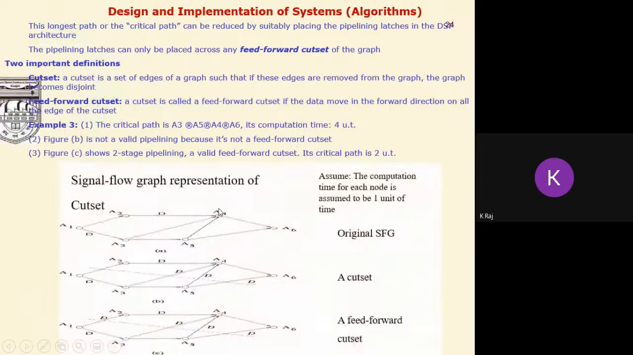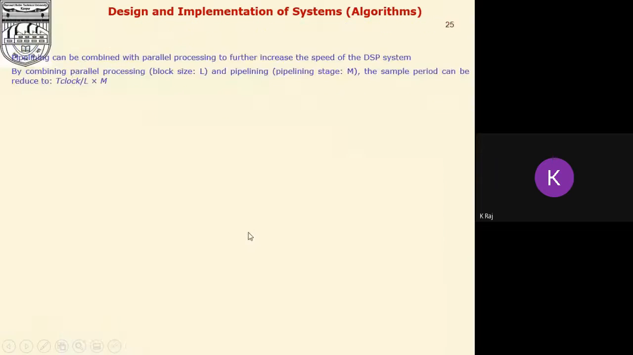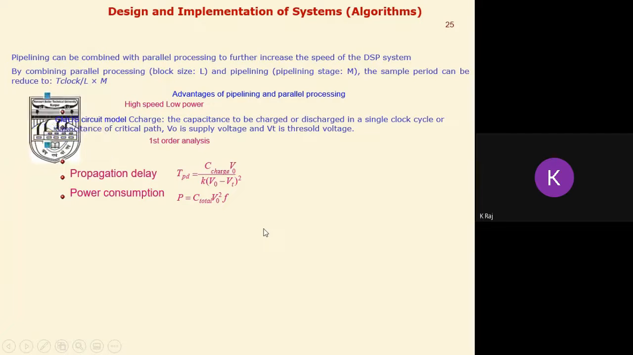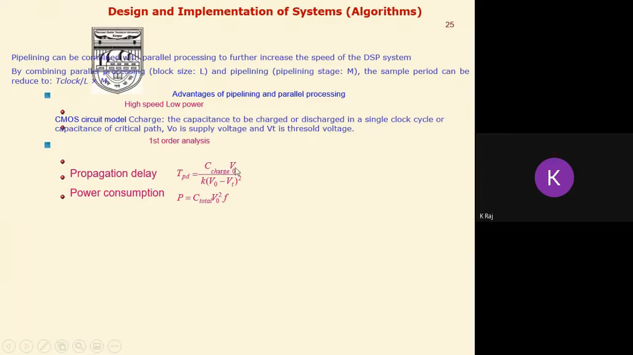Now this is the example which represents the feed forward cut set. The propagation delay of any CMOS circuit may be described by this expression: C charge of that CMOS, times the supply voltage, over K times (V0 minus VT) whole squared, where VT is the threshold voltage. Similarly, we can calculate the power consumption.